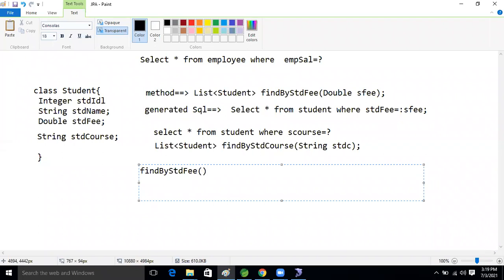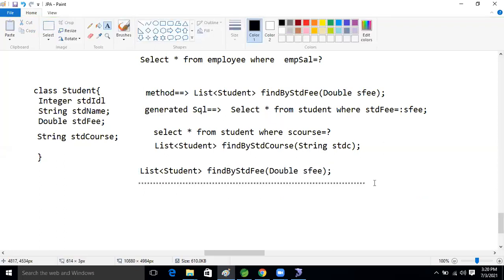After that, the argument. What is the data type, guys? Double, and the name is sFee. Now the return type: List, and what will we take inside? Student. Then what is the generated query now, guys? What is the generated query?